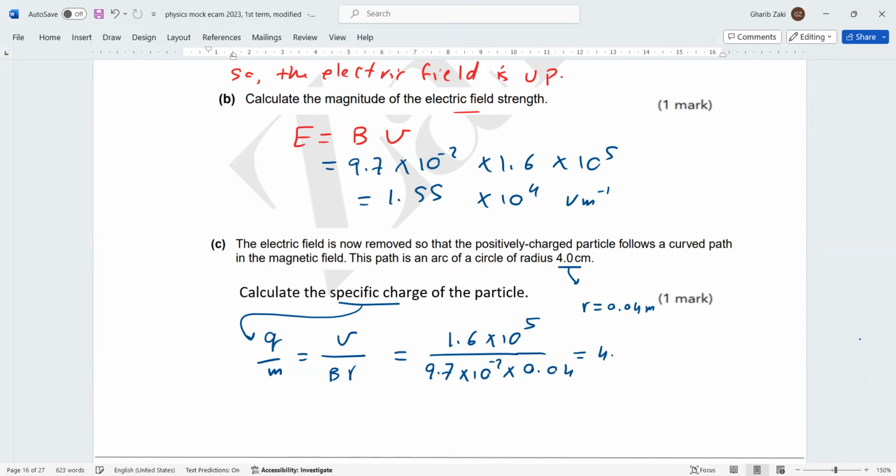The answer is 4.12 multiply by 10 to the power 7. The unit is what? Coulomb per kilogram.